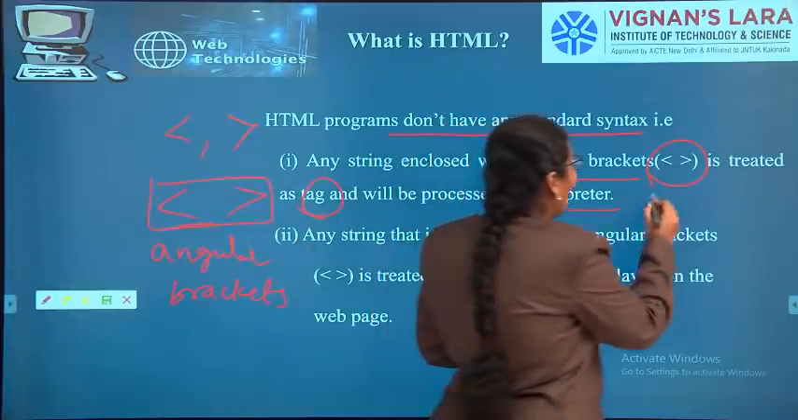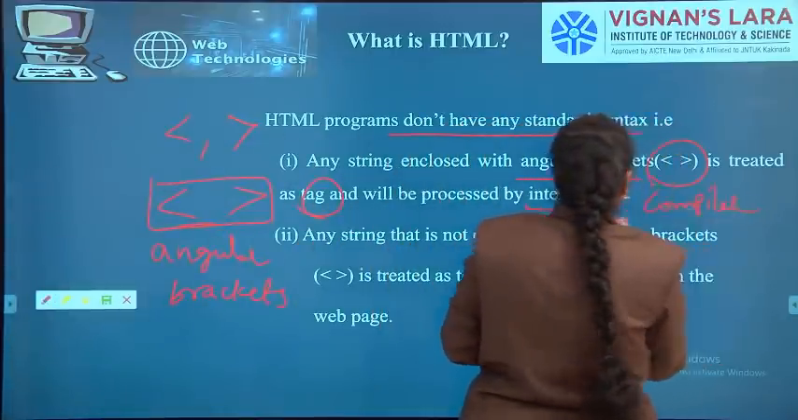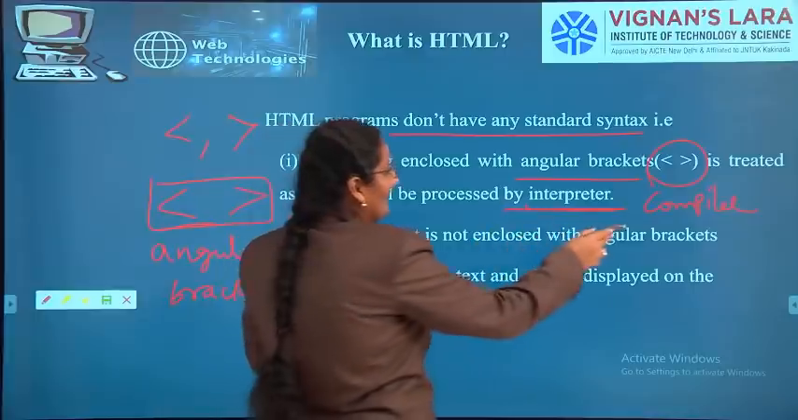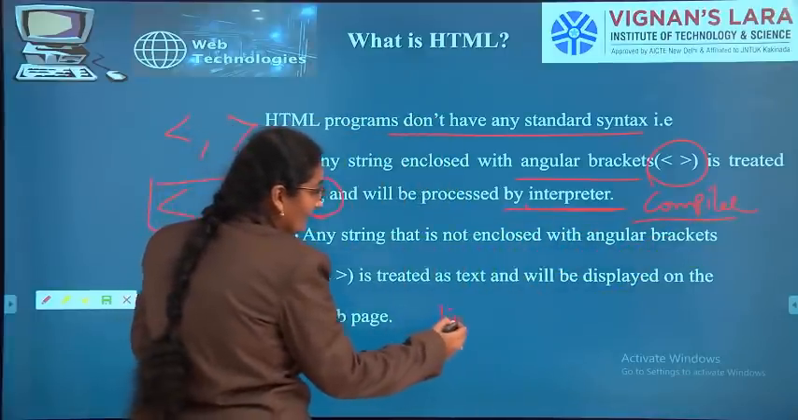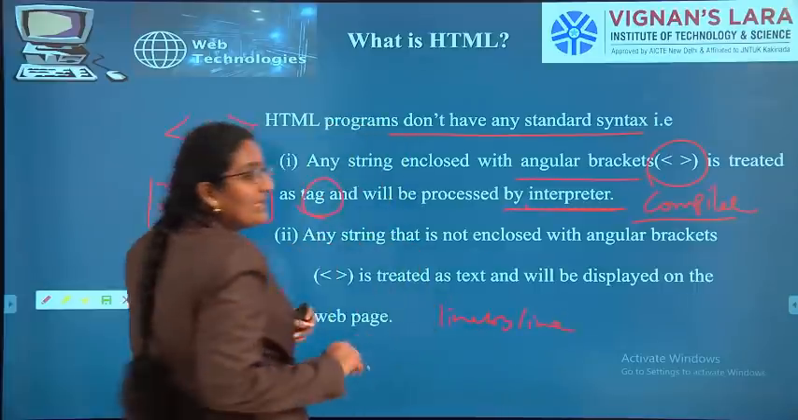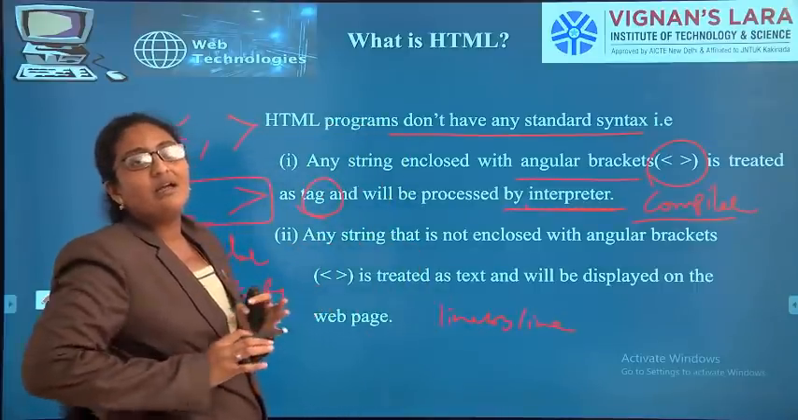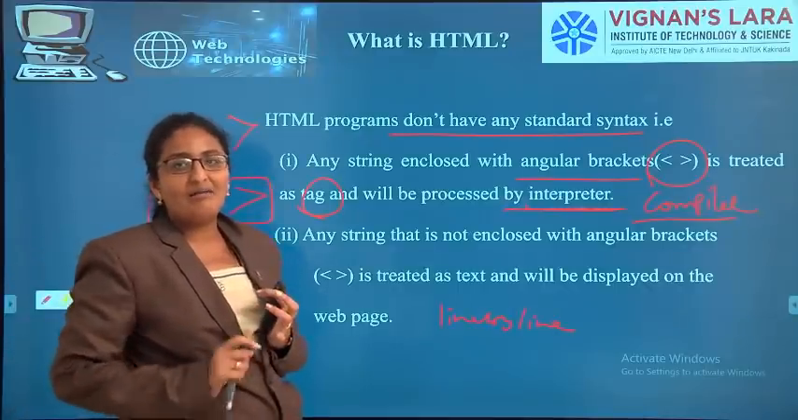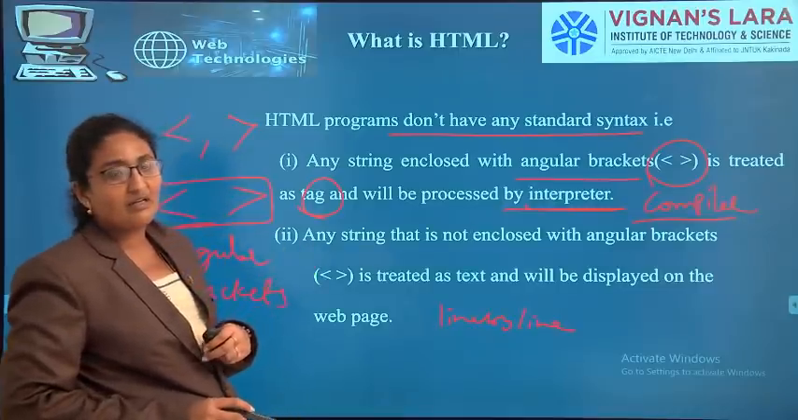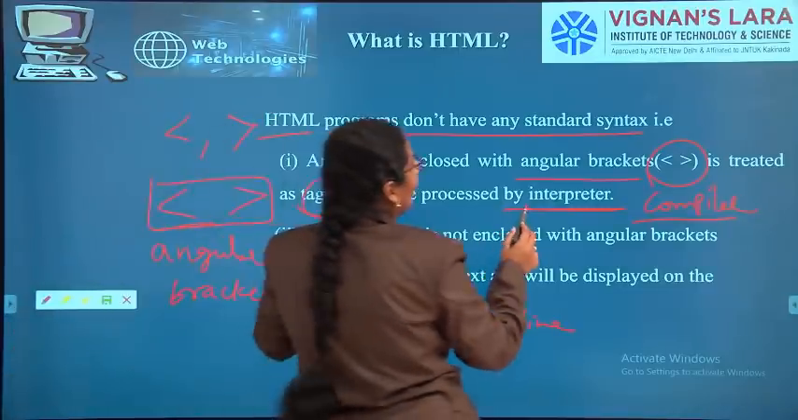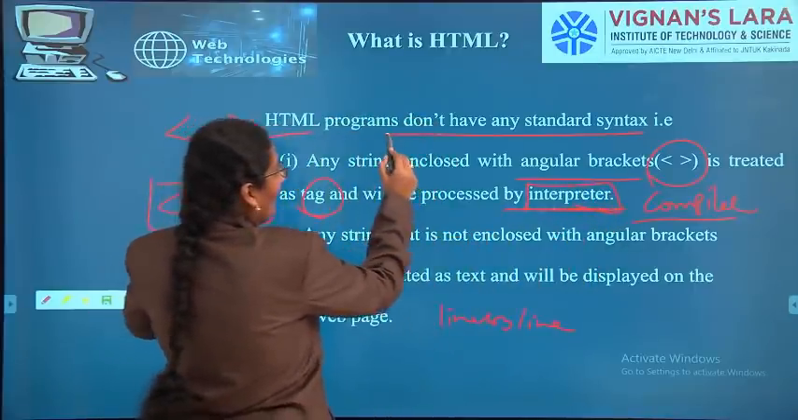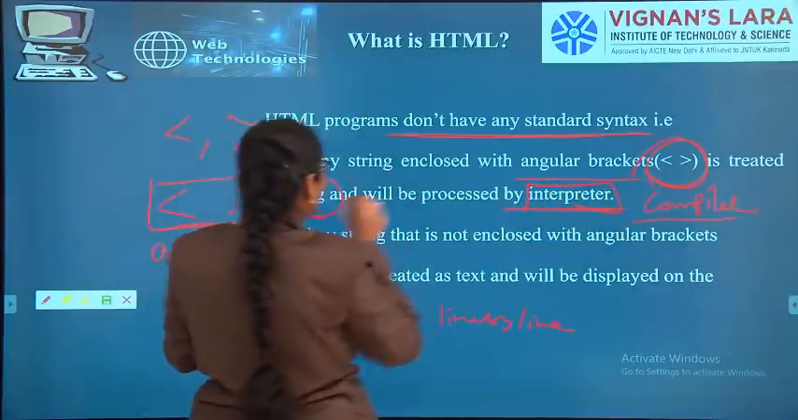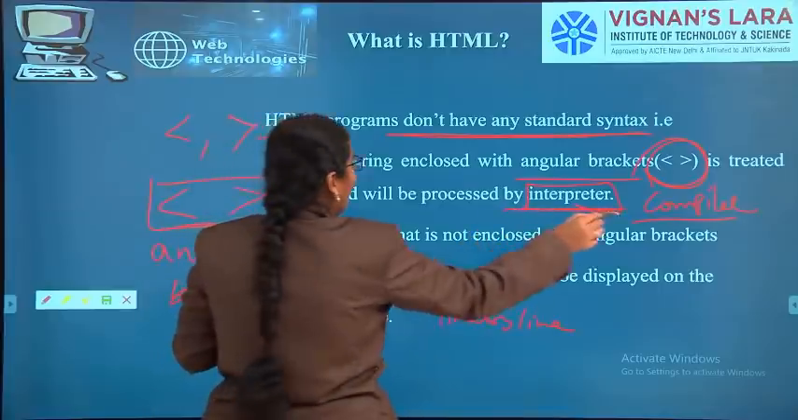We have a compiler, and we have an interpreter also. If the entire source code is compiled or executed at a single time, that is a compiler. If our source code is compiled or executed line by line, that is an interpreter. HTML follows the interpreter concept, and HTML does not have any standard syntax. Anything written between angular braces is called a tag, and that tag is processed by the interpreter.